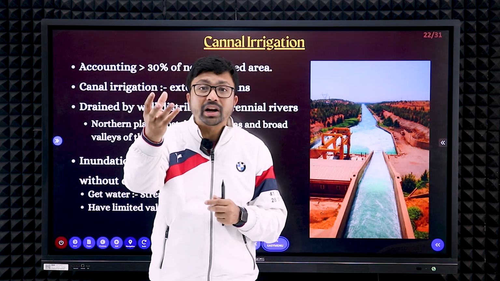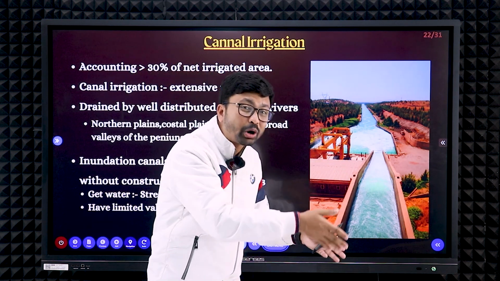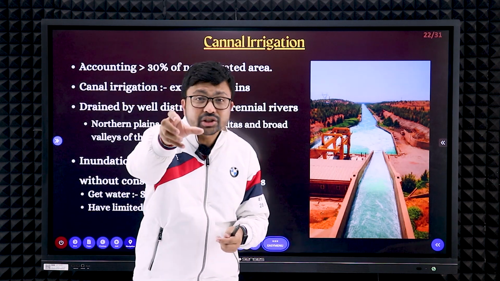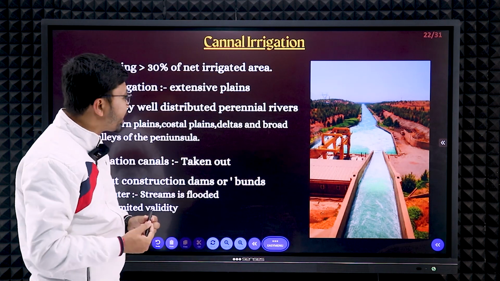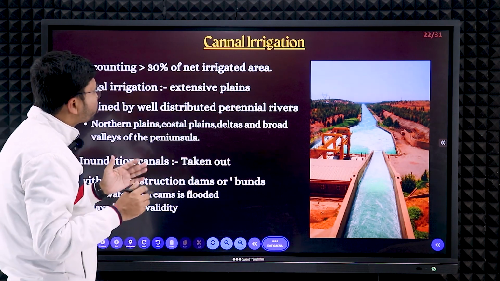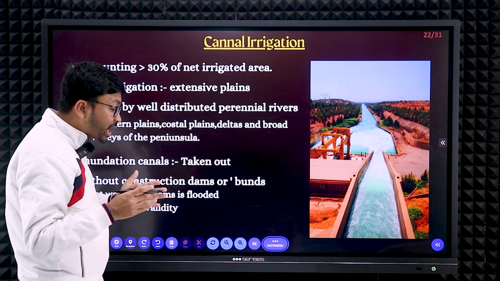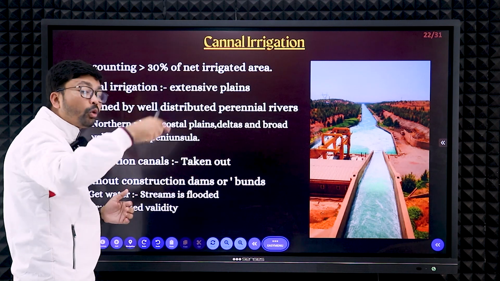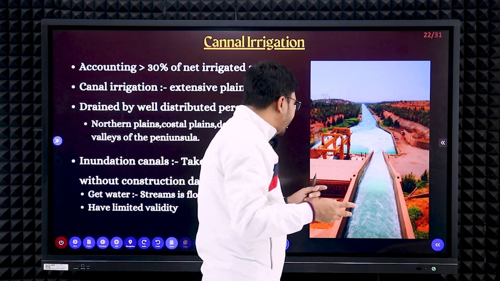So the river water, otherwise it will go as a flow, as runoff water, and it will go to the ocean. So the river will be connected with the agricultural field. Extra river water will come to the agricultural field, and you can utilize it for our agricultural activities, right? So those are the advantages of canal irrigation. Those areas where other sources of water are not available can be connected with the river and we can get that water easily.